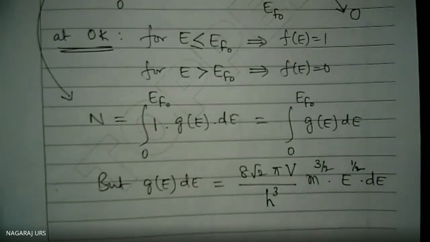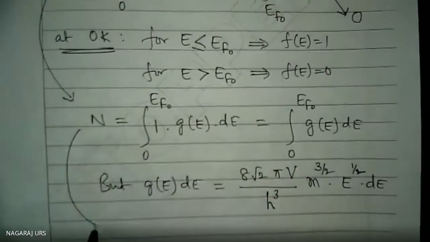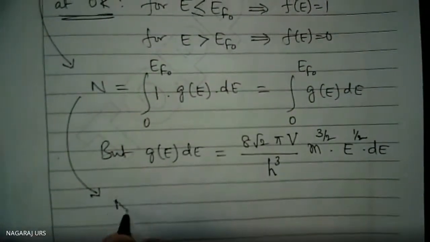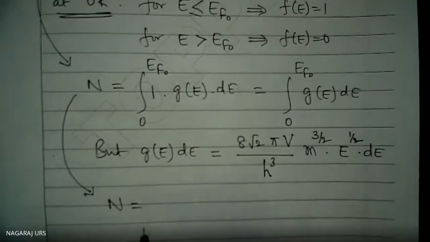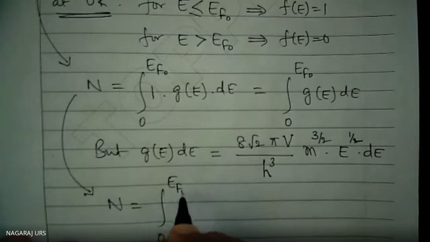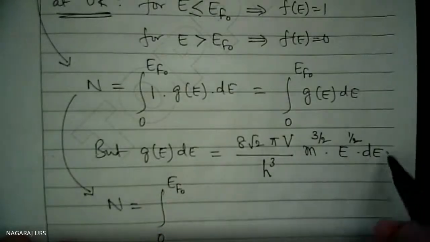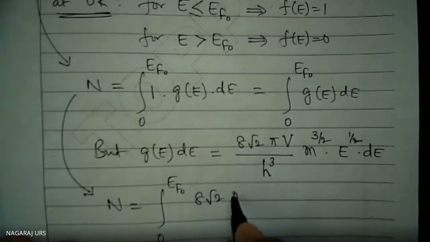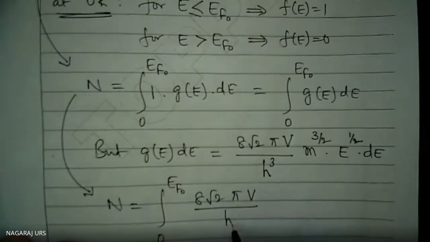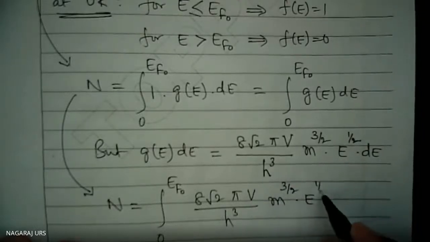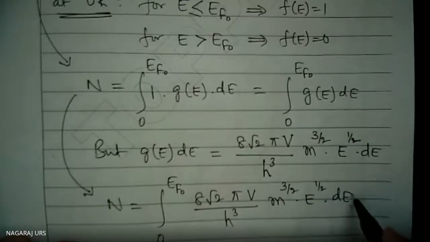Now, if I am substituting this here, N, therefore N is equal to the integration from 0 to EF naught of g(E) dE, which is 8 root 2 pi V divided by h cube m to the power 3 by 2 E to the power half into dE.